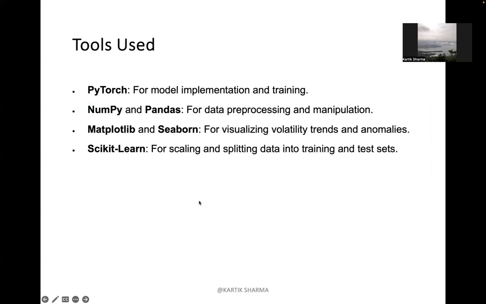Now I want to talk more about the tools that I used. PyTorch is a fully featured framework for building deep learning models, a type of machine learning commonly used in applications like image recognition or language processing. It's one of the easiest for machine learning developers to learn and use. Now talking about NumPy and Pandas, they're used for data preprocessing and manipulation.